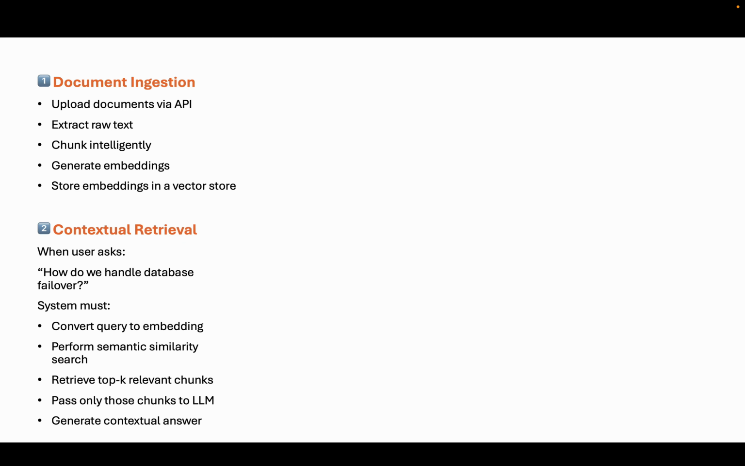Now comes the core of RAG. When a user asks something like, how do we handle database failover? The system does not send that directly to the LLM. Instead, we convert the query into an embedding. Then we perform semantic similarity search. We retrieve the top k relevant chunks. Only those chunks are sent to the LLM. Then we generate a contextual answer. That's the entire retrieval pipeline. The intelligence is not just in the model, it's in how we retrieve the context.